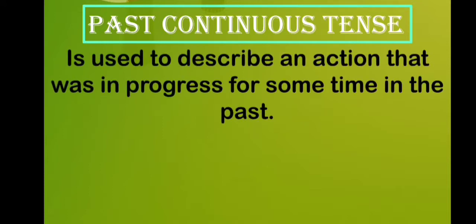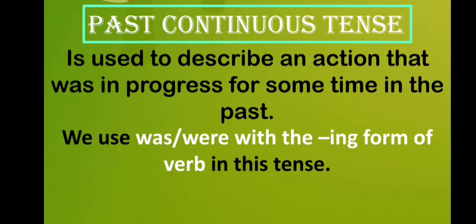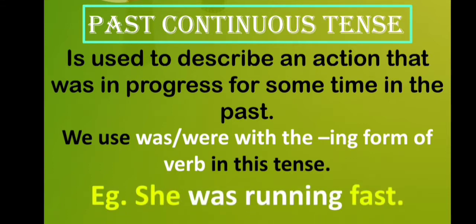Past continuous tense is used to describe an action that was in progress for some time in the past. We use was, were with the ing form of verb in this tense. Example is she was running fast. Here, she is a singular pronoun, so with she we will use was and the verb's ing form. So the answer is she was running fast, and this is past continuous tense. So let's move to the question.